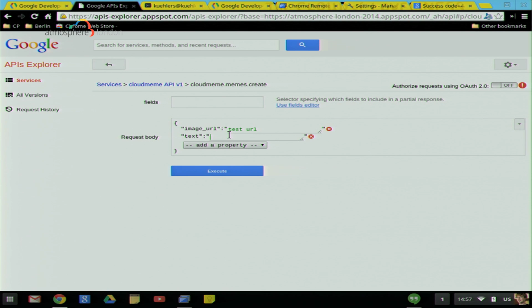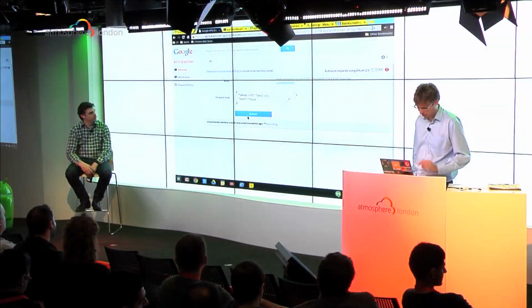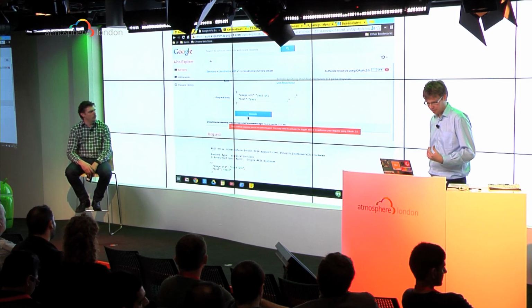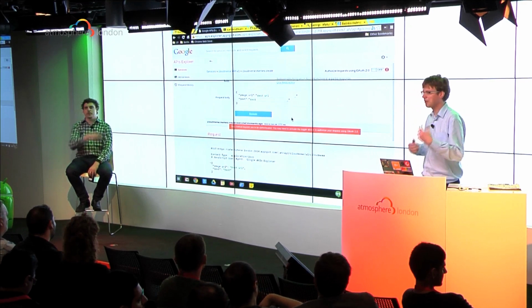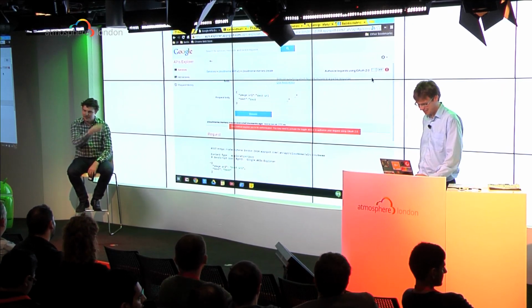There's no backend actually happening, so we're not actually submitting that meme. But still, I want to execute that call and see that it works well. Ooh, that's an error. What does that say? It's required to be authenticated. Yeah. Of course, we don't want people anonymously submitting memes, so you're allowed to see them, but you have to authenticate with Google in order to be able to create new ones.